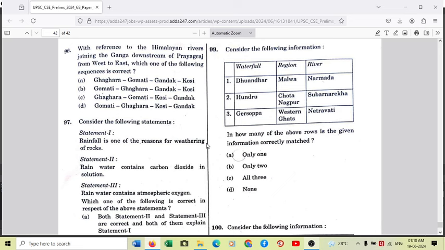So in this now three match pair, only two is correct, which is Hundru. So answer is correctly matched is only one. So option A is the right answer, which is Hundru, Chota Nagpur, and Subarnarekha river.